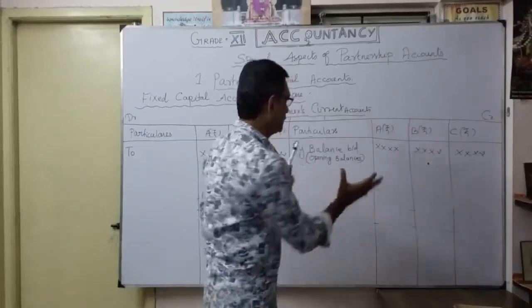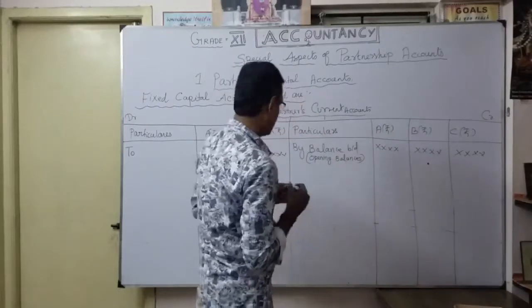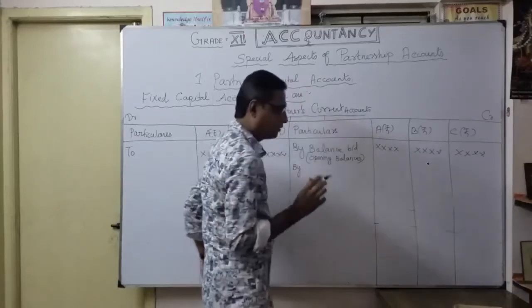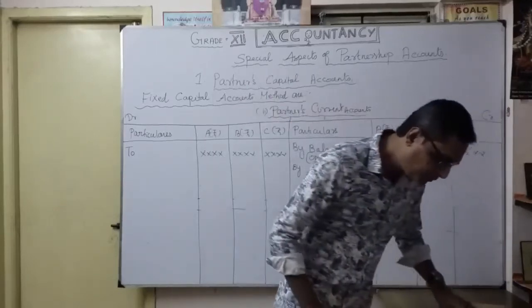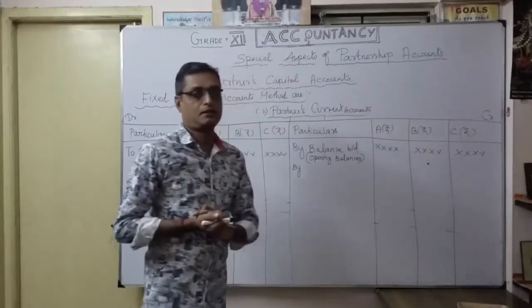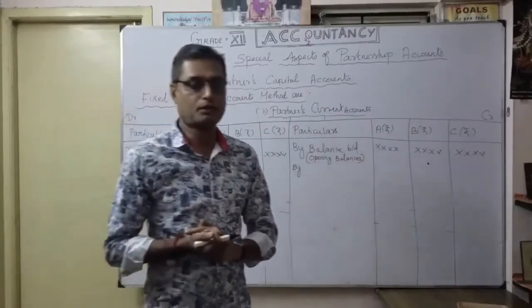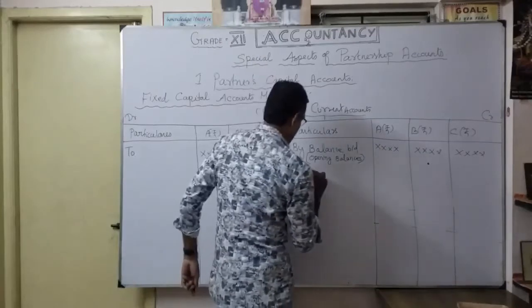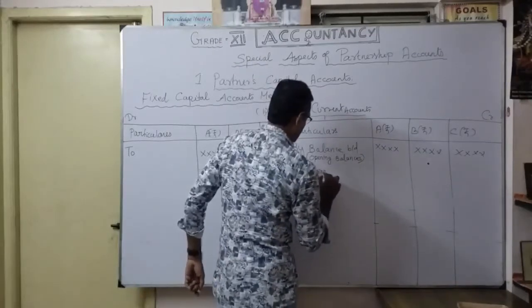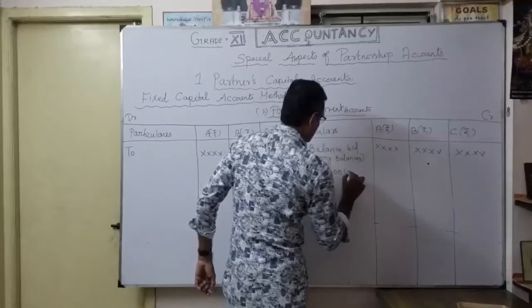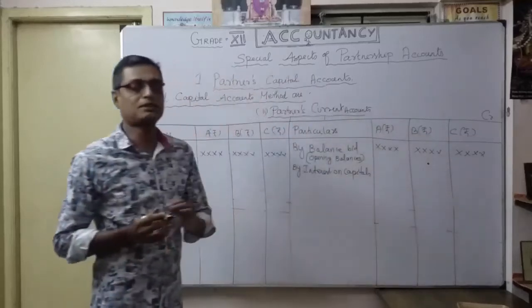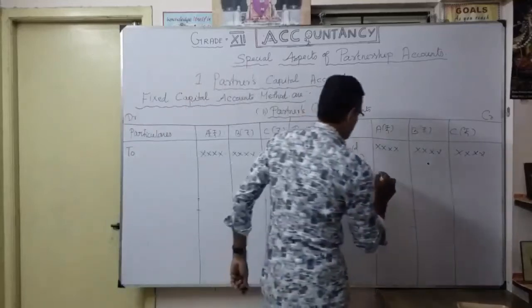You want to show the opening balance. Second, very important, for the capital contributed by the partners, you want to pay interest. So here you want to show how much interest on capital, according to some percentage. That's what you want to show here.